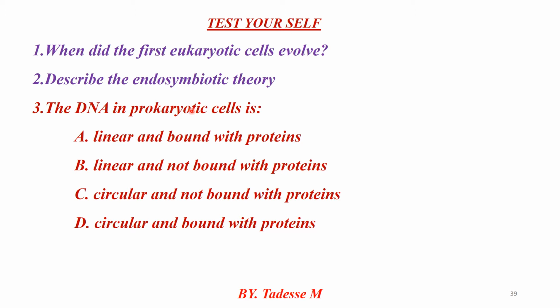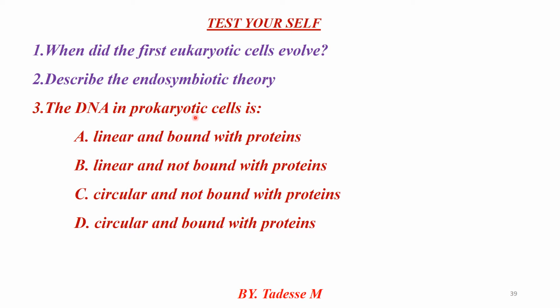Please, after identifying the differences between prokaryotic and eukaryotic cells, test yourself for five minutes. The first question: when did the first eukaryotic cell evolve? That means the evolutionary formation of the eukaryotic cell. Second, describe endosymbiont theory. What is endosymbiont theory?